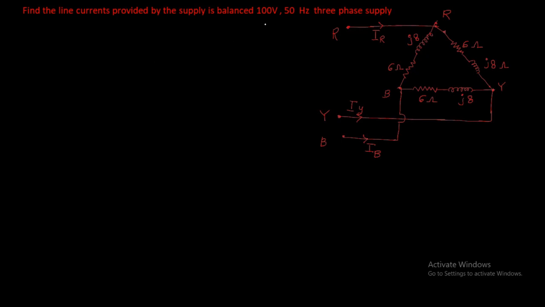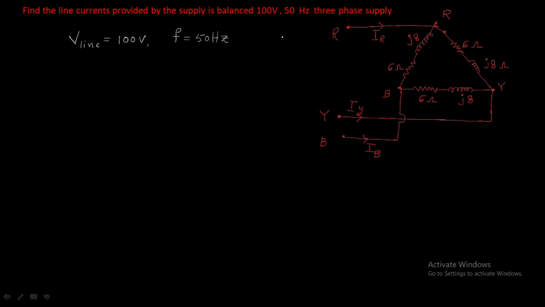Whenever a supply is given like this in a problem, take it as the line voltage, that is 100 volts, and 50 Hz. Sometimes the problem doesn't give the frequency, but you consider it as 50 Hz because the Indian frequency is 50 Hz. But in foreign countries, for example America, the frequency is 60 Hz. Keep that in mind.